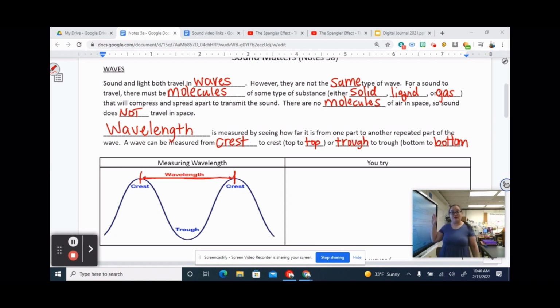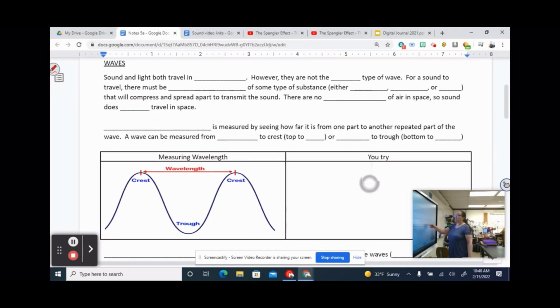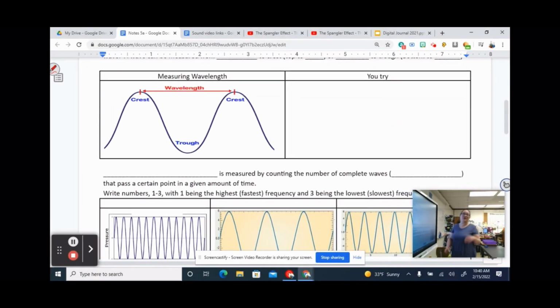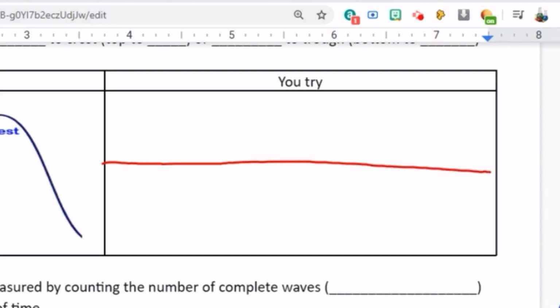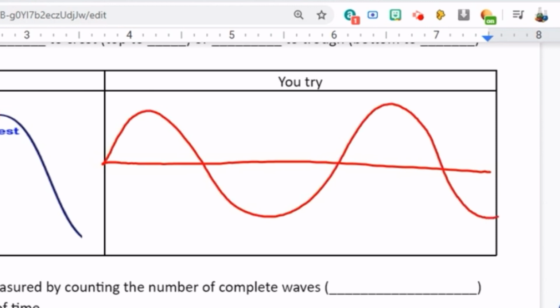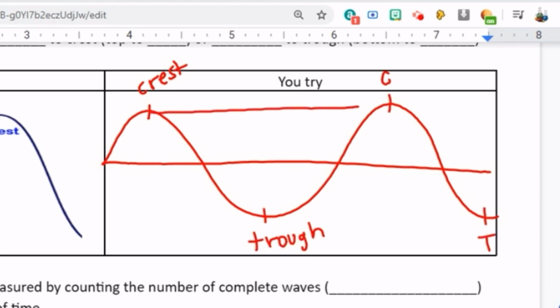All right, again, if you need to pause. I'm erasing and moving on. So here we have, and if you're doing this online, you might have to open this in Cami or just get a piece of paper and draw this on paper. But we're going to draw a wavelength. I do think it's easier to draw a transverse wave when you put in the node. So we're going to put in the node, that line in the middle, which shows the wave when it's not being disturbed. And then we're going to draw in our nice, simple transverse wave. And then we've got crest, trough, crest, trough. So this is a wavelength and this is a wavelength.